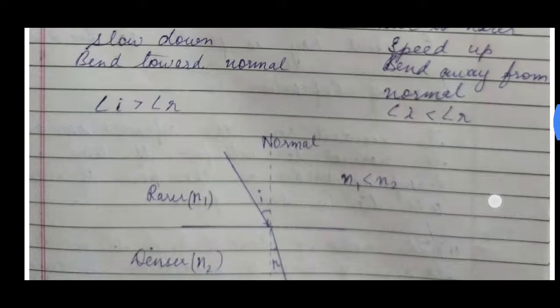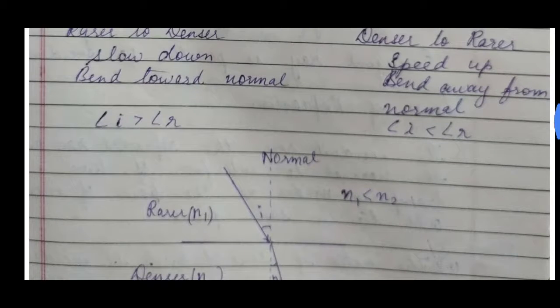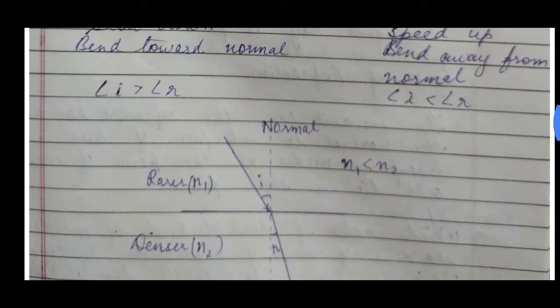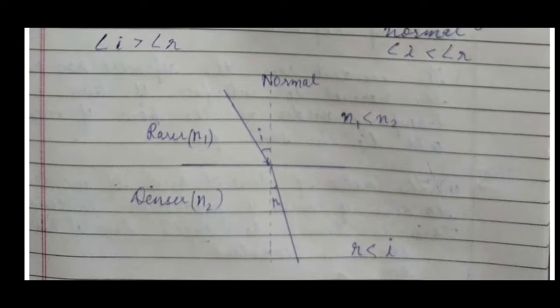Let's see it with the help of a figure. When it is moving from a rarer medium to a denser medium, you can see the normal line, that is straight. The upper one is a rarer medium, N1, and the lower is a denser medium, N2. The incident ray, the source of light, is coming from the rarer medium and entering the denser medium after striking the normal. When it strikes, it makes an angle. That angle is known as the angle of incidence. And when it moves to the other medium, it bends towards the normal.